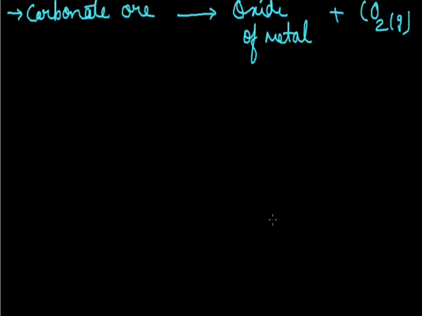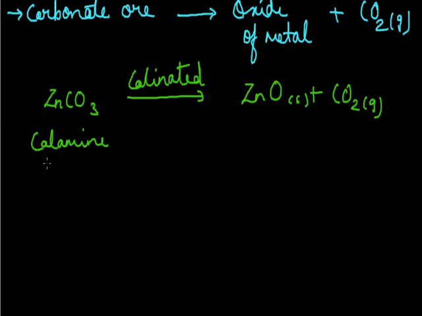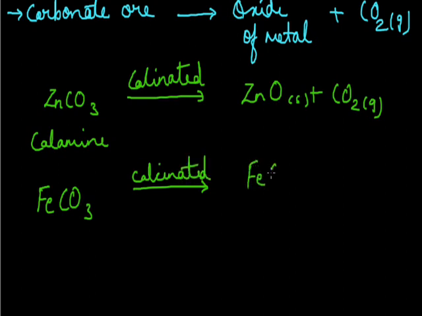Now here we will take some example. For example, zinc carbonate, that is ZnCO3, called as calamine. When this is calcinated, it forms ZnO plus CO2. Here, carbonate ore of zinc is converted into its metal oxide. Another example is FeCO3. It is also calcinated to form FeO plus CO2.